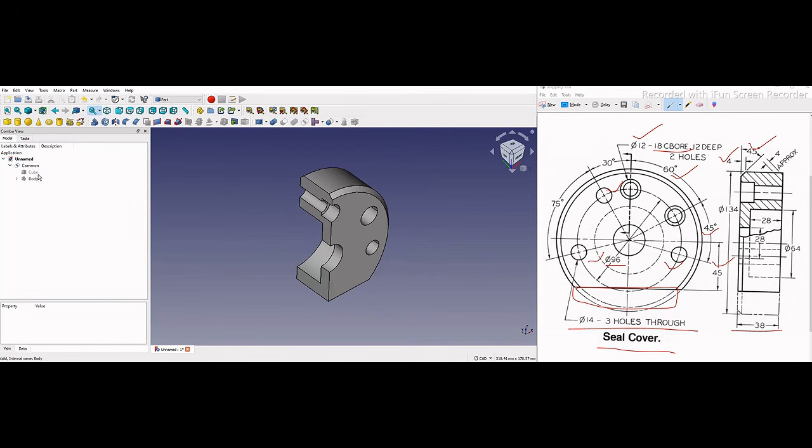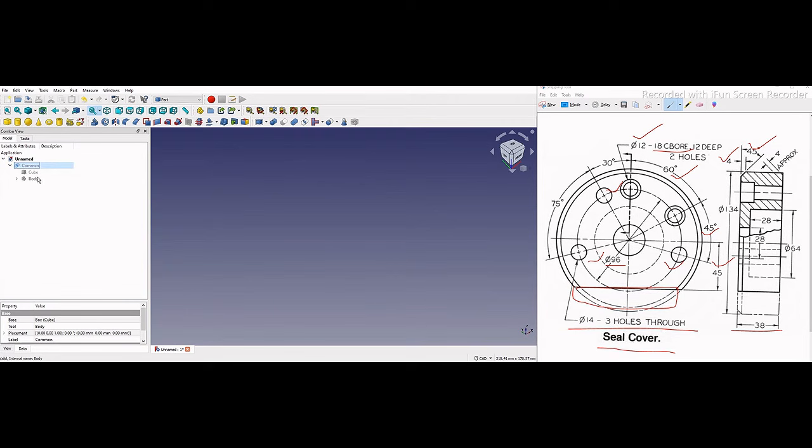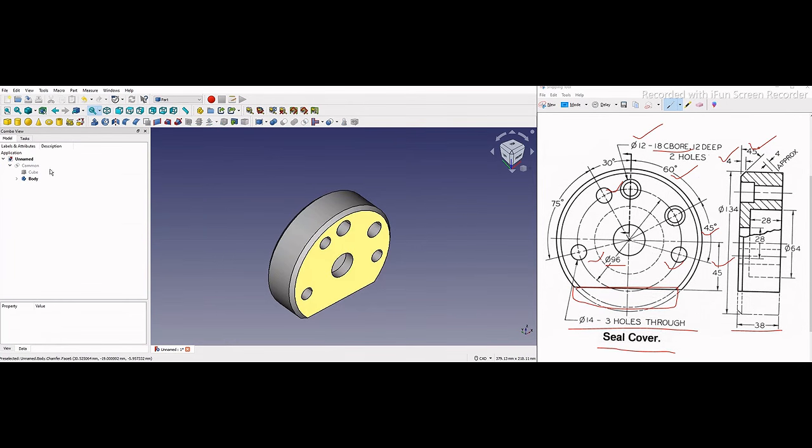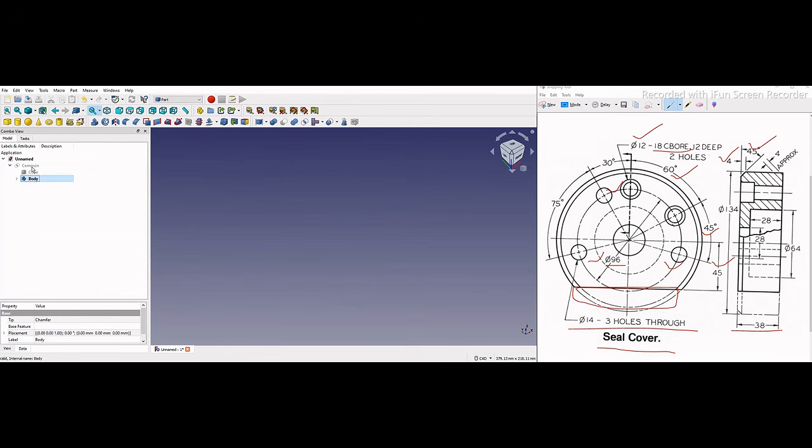And if you want to see your main body, press the tab, hide the intersection and make the body visible. So this will be our original one. And if you want to see the section, press the tab and hide the body, then you will get the section.